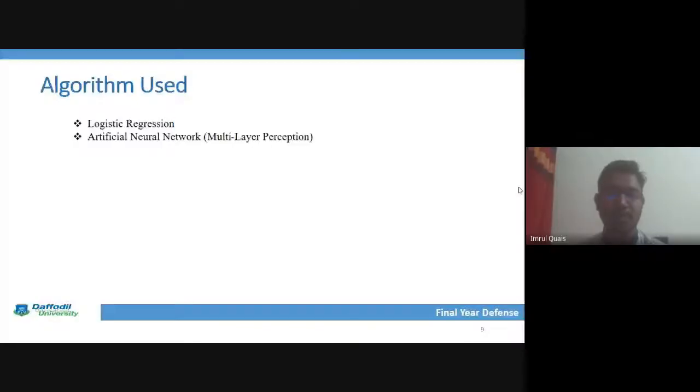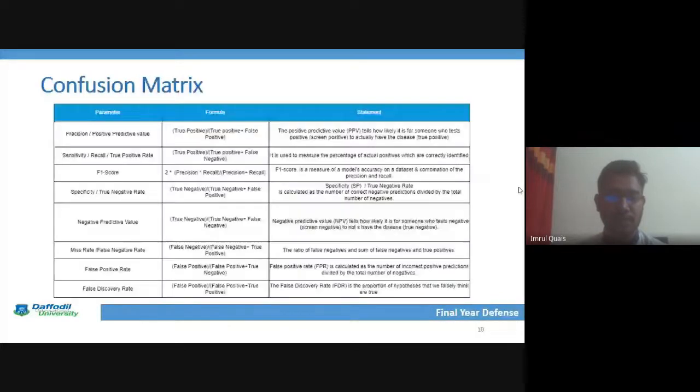Next point is the confusion matrix. In my confusion matrix for the analysis of my dataset, I used some parameters for detecting my output. These are precision, sensitivity, F1 score, specificity, negative predictive value, miss rate, false positive rate, and false discovery rate. According to these parameters, I have calculated the output of my dataset from the confusion matrix.